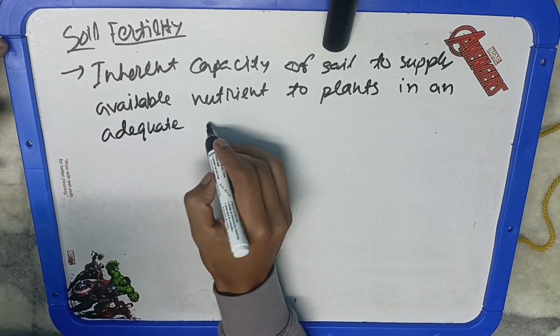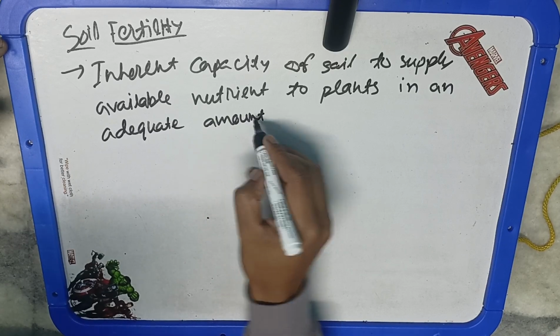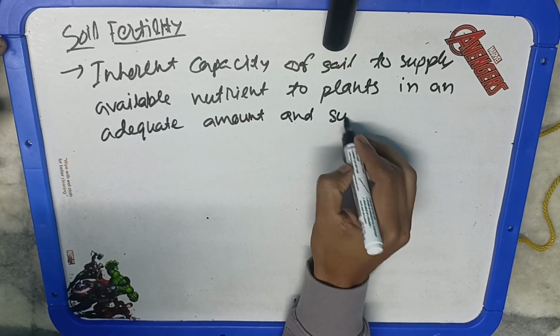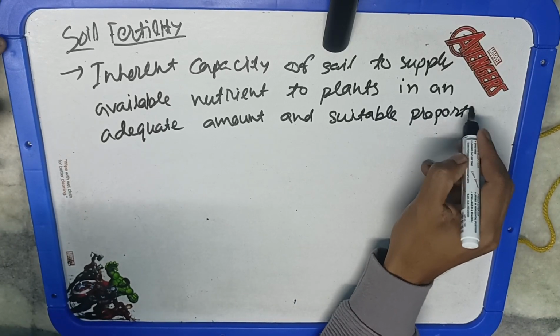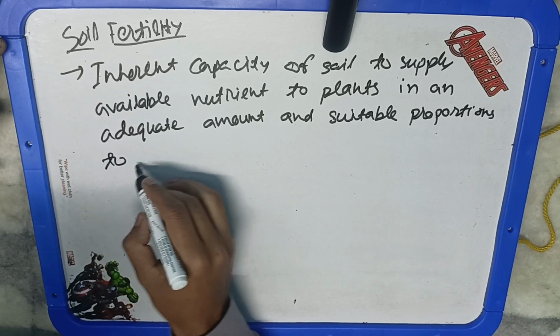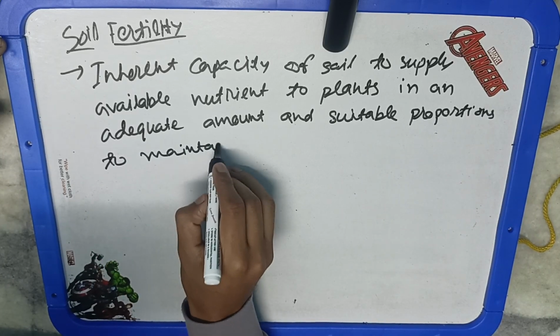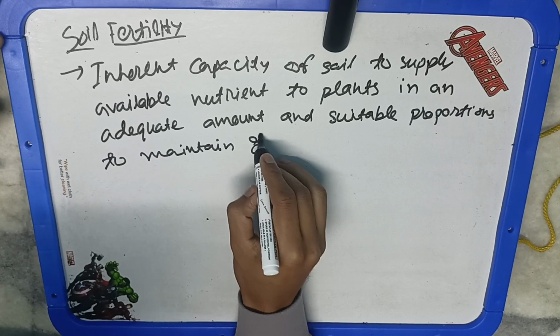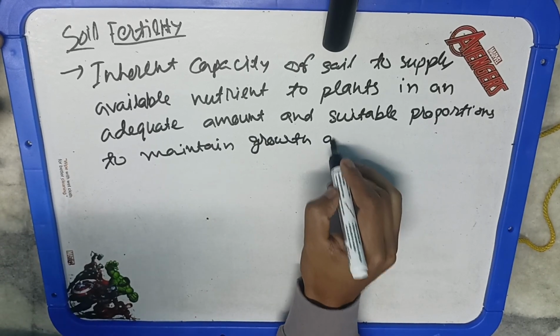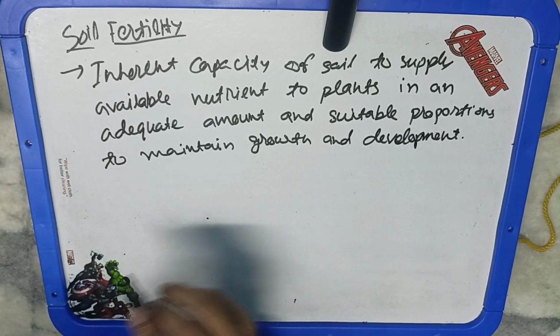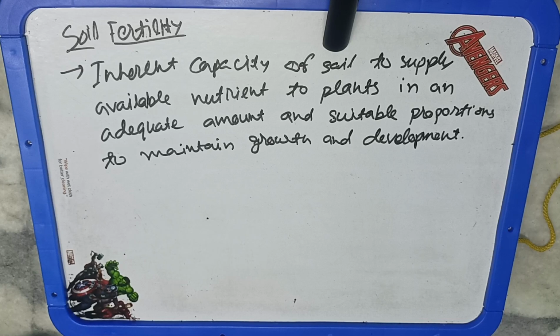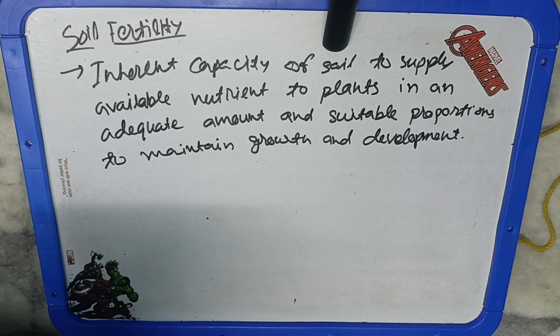Now, sometimes we say that the soil of this place is very fertile, or the soil of that place is not so fertile. How do we say that? We say that on the basis of how many nutrients that soil provides to the plant for growth. In India, different parts have different kinds of soil in which the fertility varies from place to place. And not all of the soil can provide all of the nutrients.